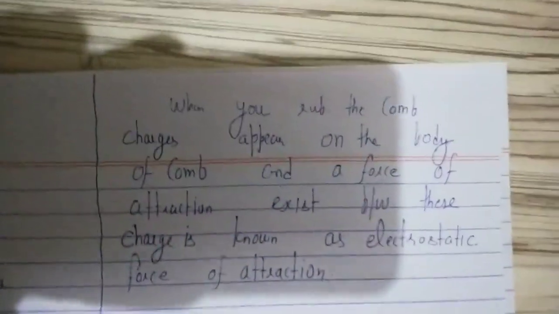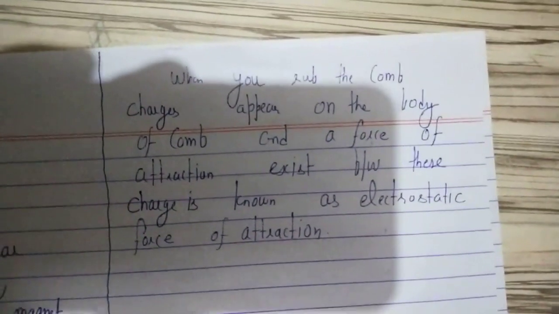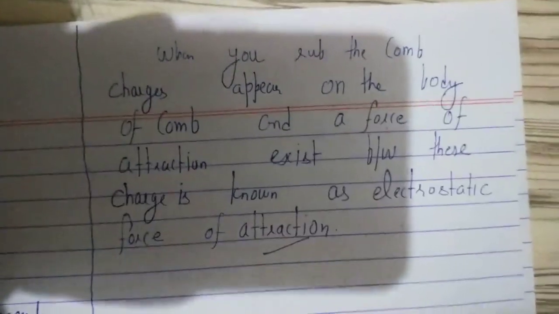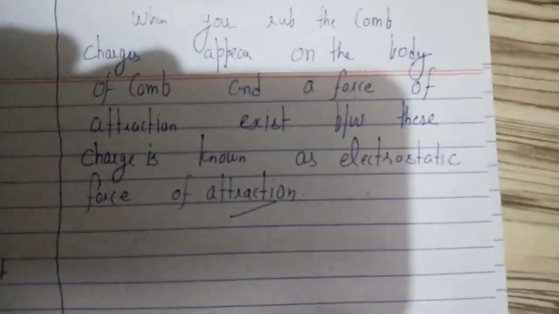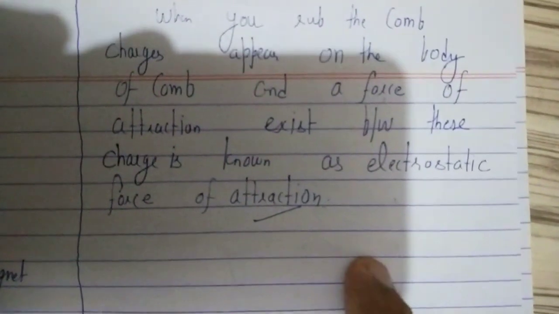So rubbing, charges appearing on the body, and a force of attraction existing between these charges is known as electrostatic force. There is no contact between the comb and the piece of paper, so this is also a kind of non-contact force.